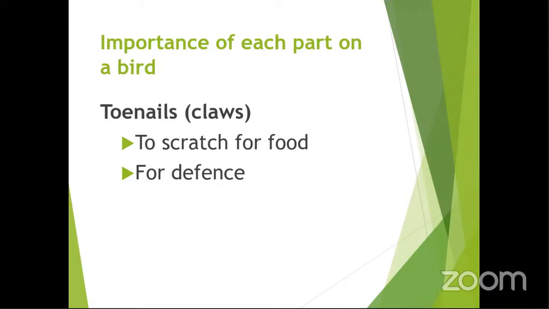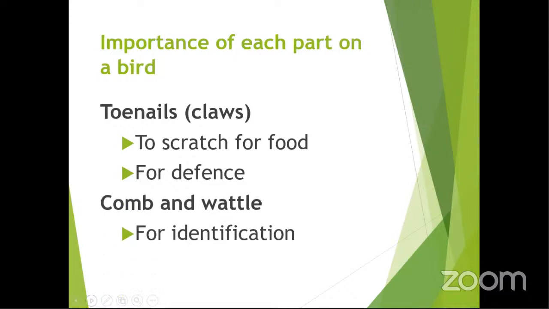So we said that to scratch food, that's correct. And also lastly, they also use their claws for defense. Then the other one is the comb or wattle. This one is used for identification. When you look at the hen and then the cock, you get to realize that the hen has a small comb and also it has a small wattle.